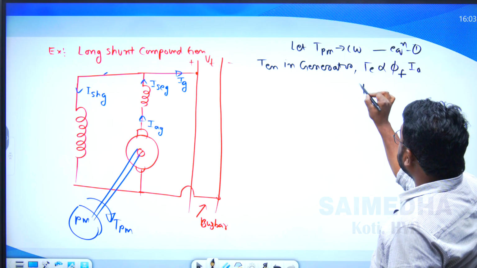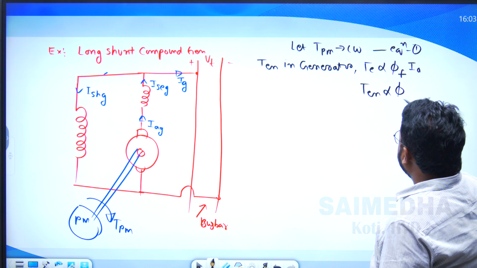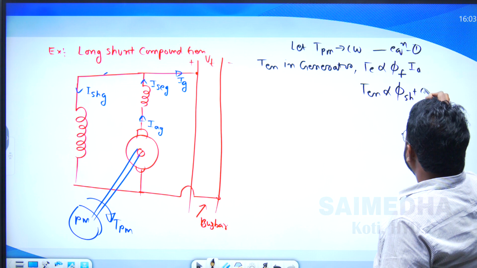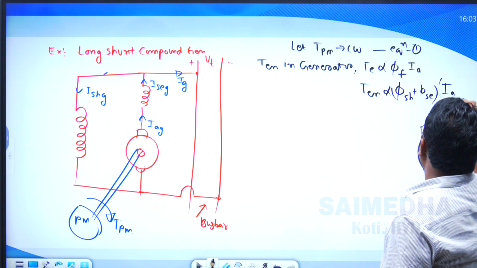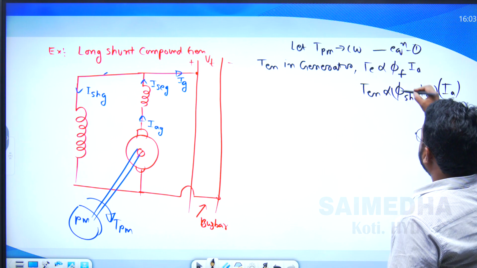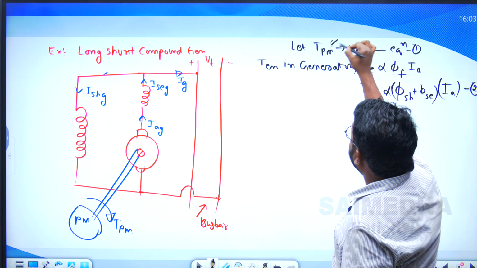Now this one is directly proportional to the cumulative compound flux, phi sh plus phi sc, multiplied by the armature current Ia. This is equation number 2. Now this is the driving torque.